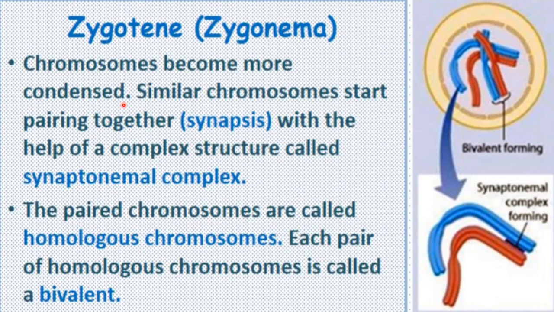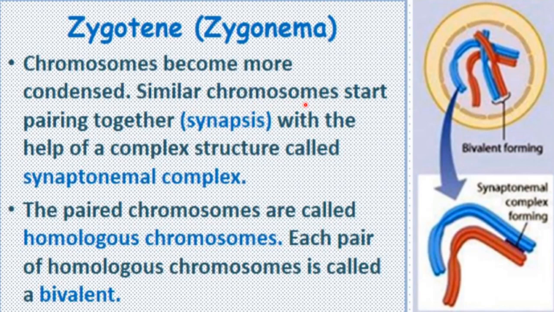And here also, like in all stages of the prophase, condensation of chromosomes is occurring. So in the zygotene stage also, the chromosomes become more condensed. Similar chromosomes start pairing together. Due to condensation of the chromatin material, this chromosome-like structure will be formed, and homologous chromosomes are there. So similar chromosomes here refers to homologous chromosomes.